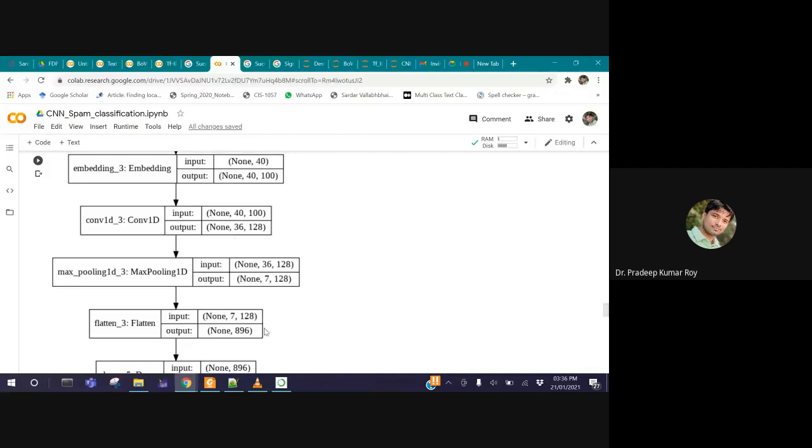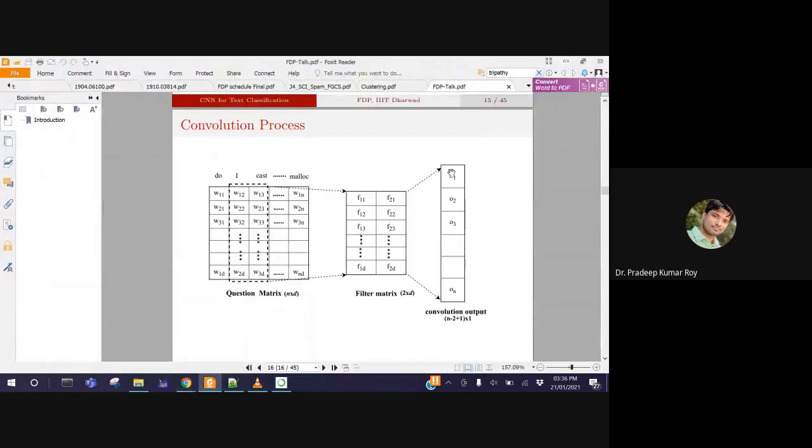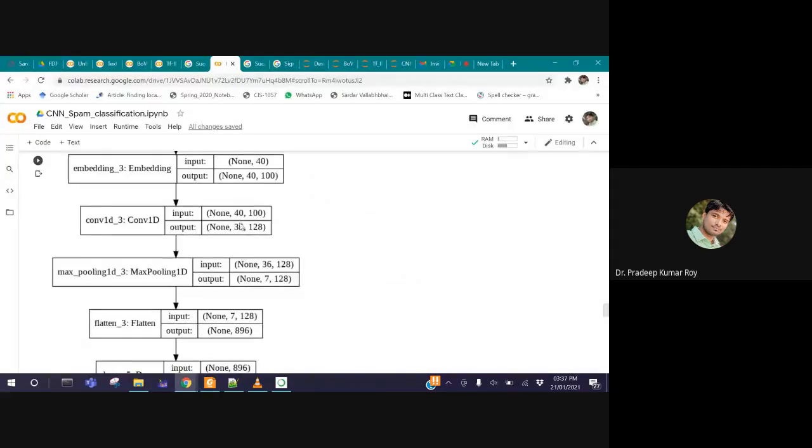36 is what you can see here: O1, O2, O3, up to O36. This comes from a single filter, and the same O1, O2, O3, up to O36 will come 128 times. All carry different values because every time the 5-gram filter values F1, F11, F211 are different; they are random. So we are getting these 36 values 128 times.